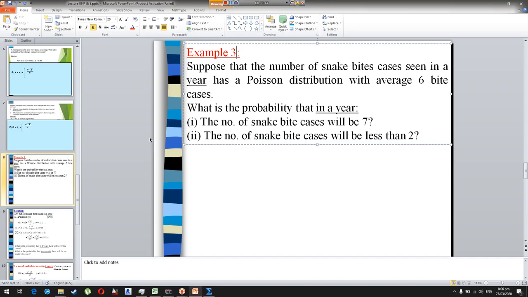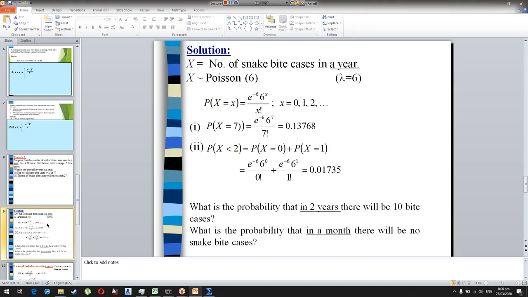So we are going to determine the probability of x equal to 7 and the probability of x smaller than 2. Now the random variable x, which is the number of snake bite cases in a year, has lambda value 6. X is Poisson distributed with lambda equal to 6.